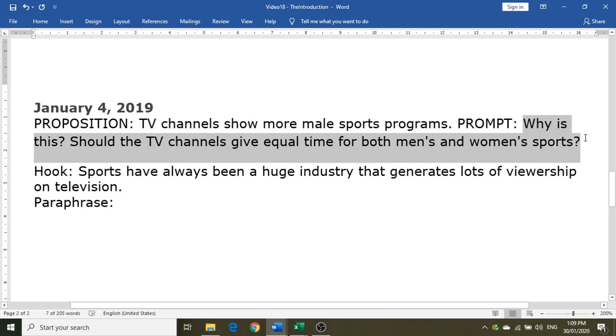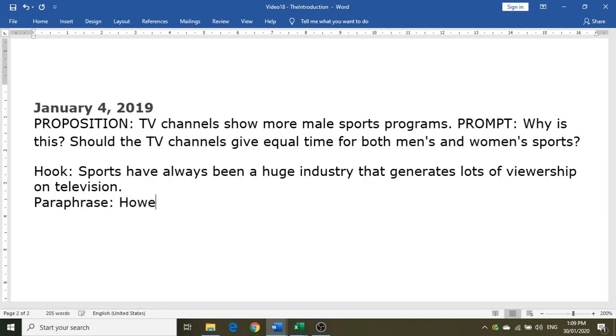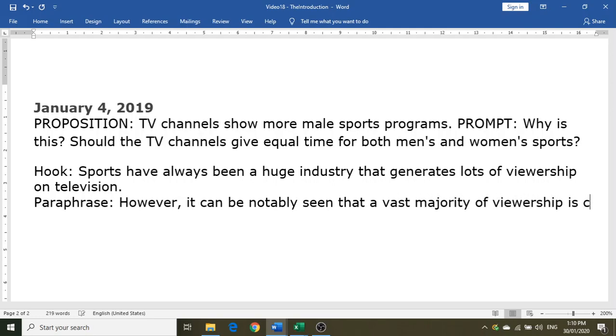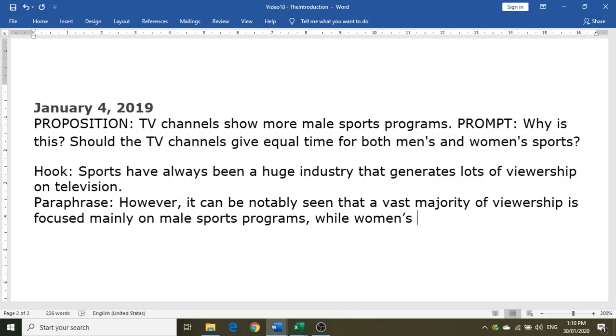So the paraphrase here is, however, notably, it can be seen that a vast majority of viewership is focused mainly on male sports programs, while women's coverage does not get as much viewership.